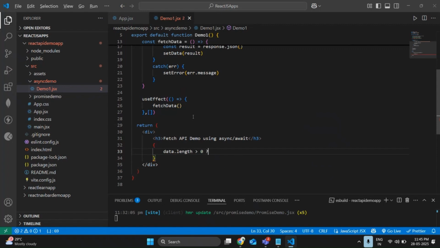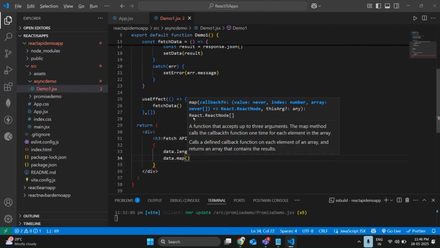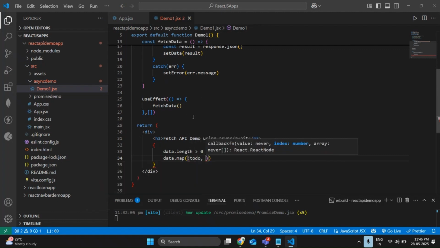If greater than 0, if my data is there, let me write data dot map of todo comma index.